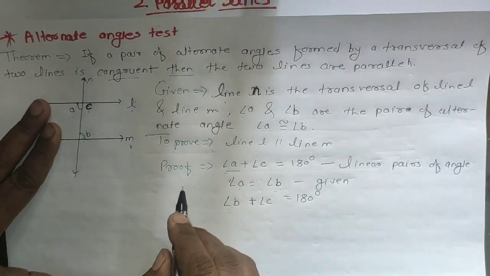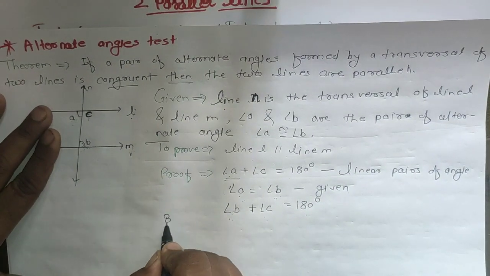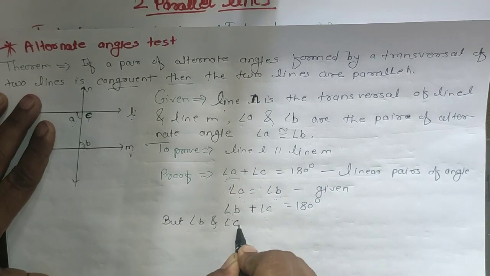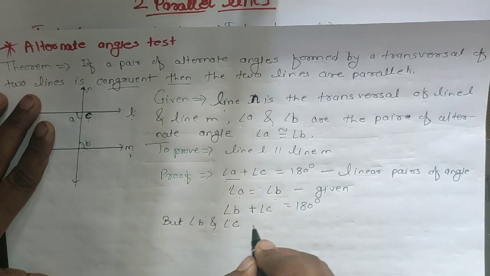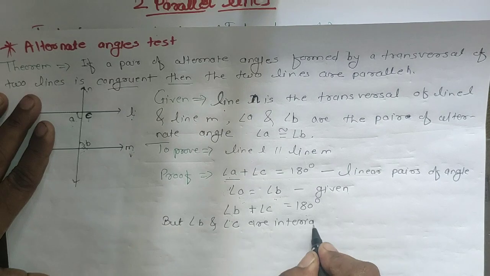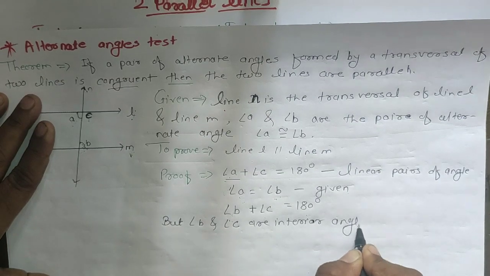See here. Angle B and angle C are interior angles.